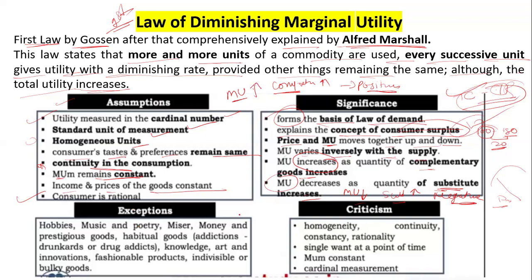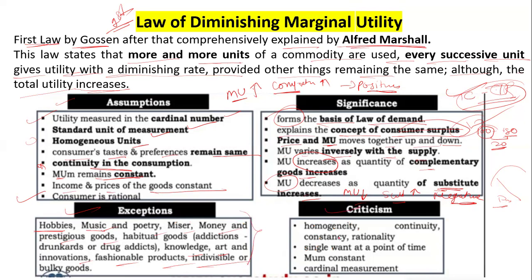Now the exceptions. There is a hobby, music, because with a hobby you never get dissatisfied or bored. So music, poetry, misery, money, prestigious goods, habitual goods, addiction, drugs, drunkards, and knowledge: the more you read, the more you consume knowledge, the more you like to add. This is a never-ending desire of your life. Also arts, innovation, fashion. So these are the exceptions.